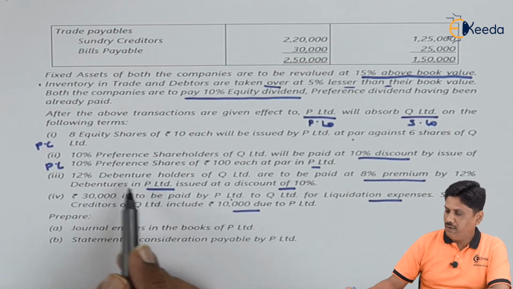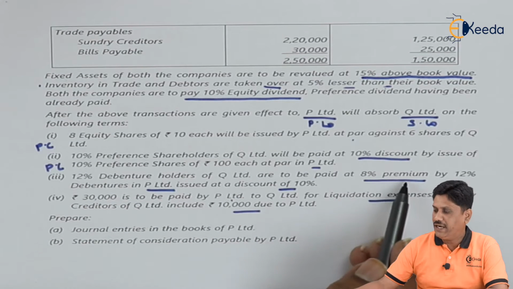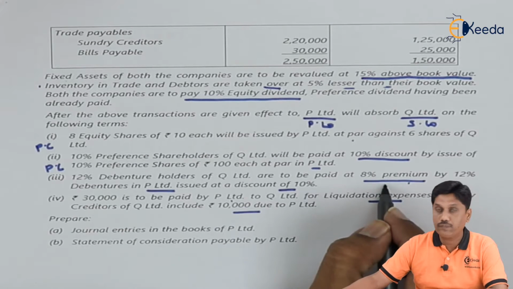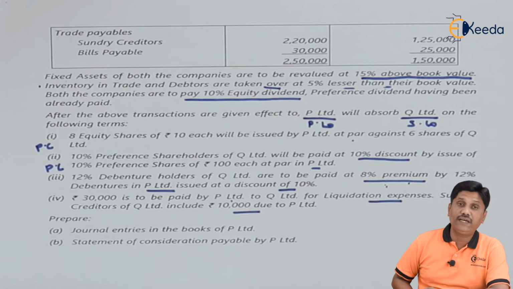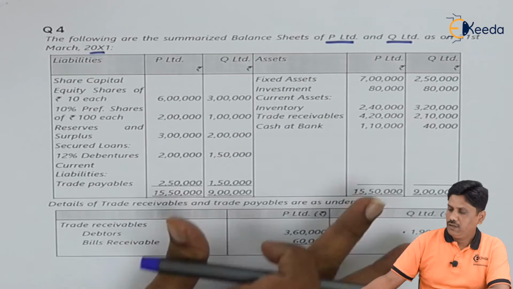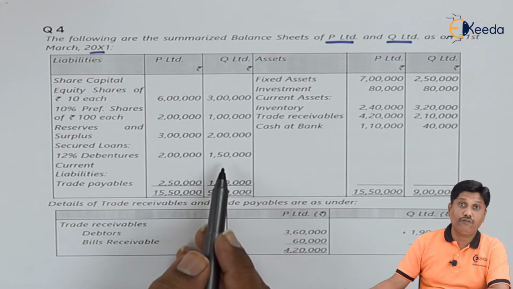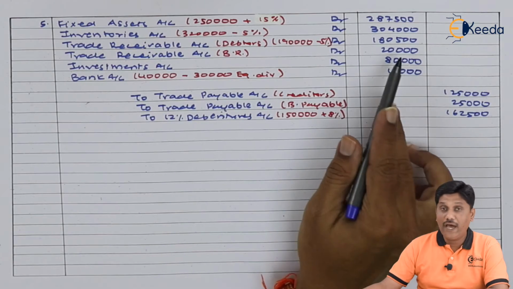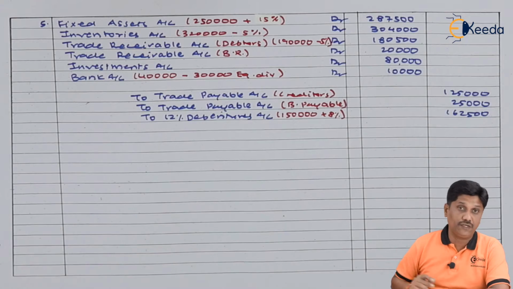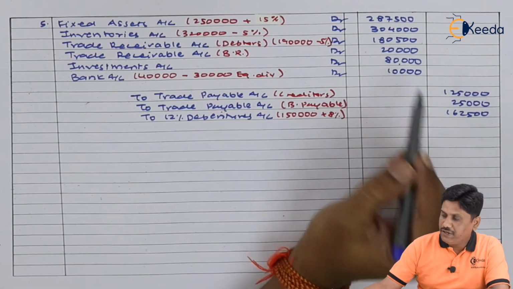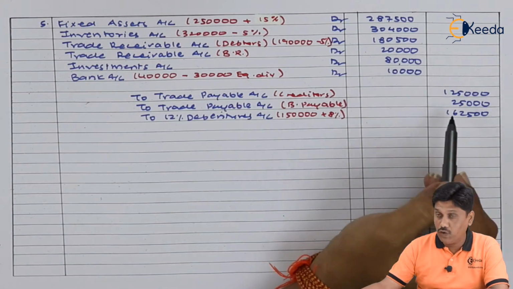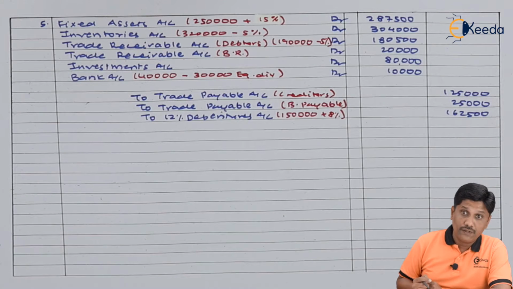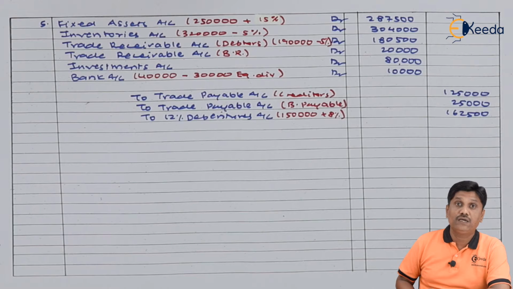Information number 3 says that 12% debenture holders of Q Limited are to be paid at 8% premium. So it is your takeover value, 8% premium. What are the debentures in the balance sheet of Q Limited? In the balance sheet of Q Limited, we are having debentures of rupees 1,50,000, which is added with a premium which is 8%. So here is how I have recorded assets taken over and liabilities taken over. Cannot I say I have recorded here net asset taken over? It is worth what I am getting from that company, and for that how much amount I agreed to pay as a business purchase, or PC, we have agreed to pay 4,90,000, which will be credited.